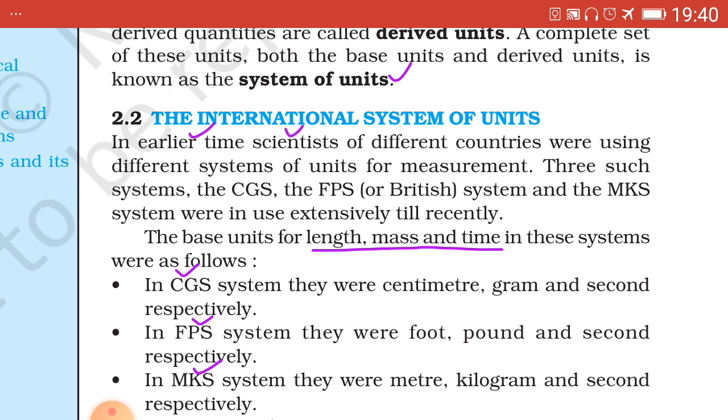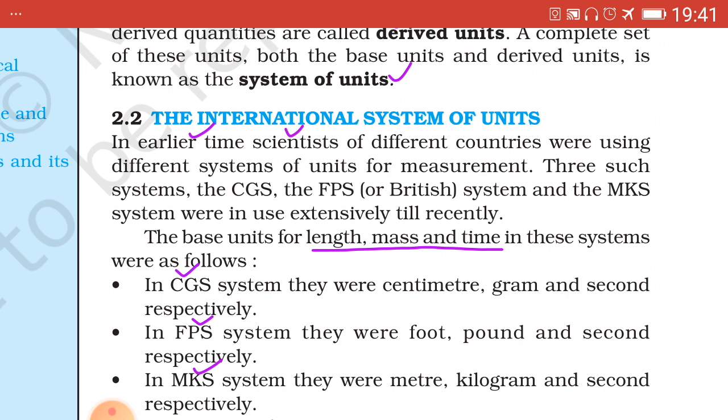Then mass is denoted by kg, kilogram; length is m, meter; mass is kg, kilogram; and time is second, small s is the symbol.